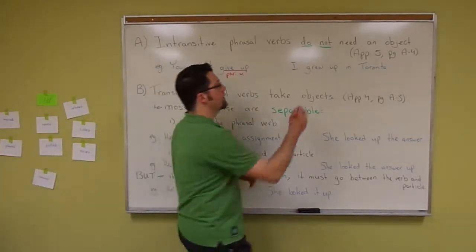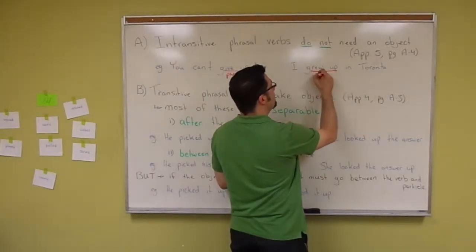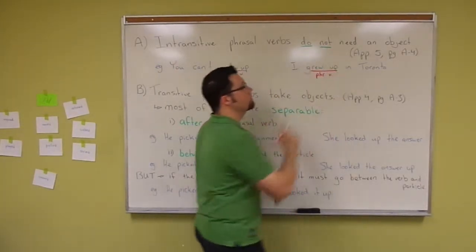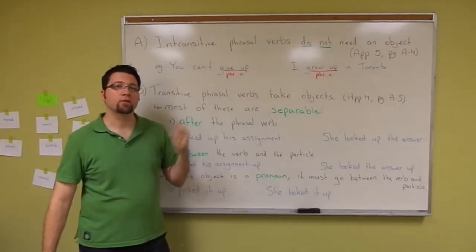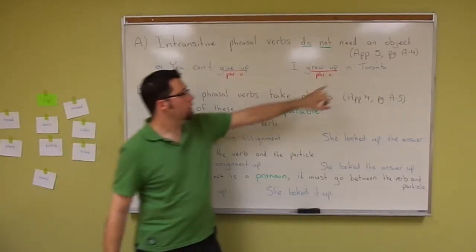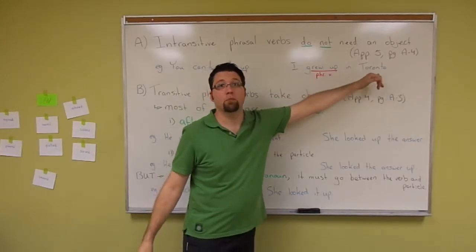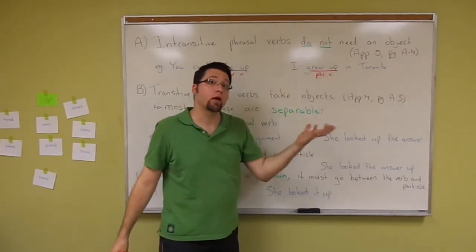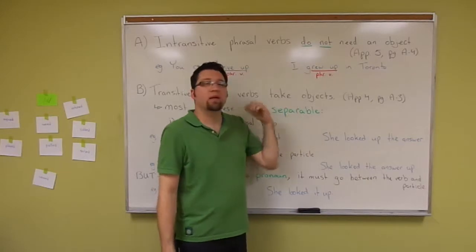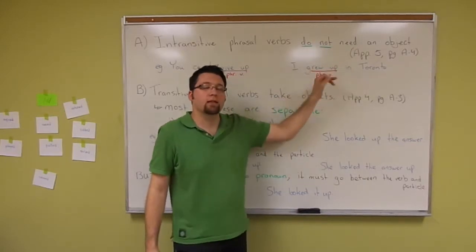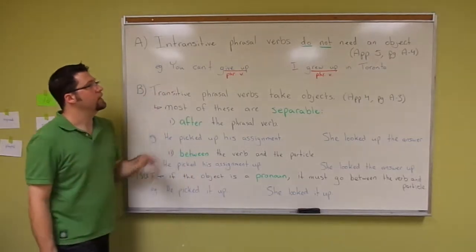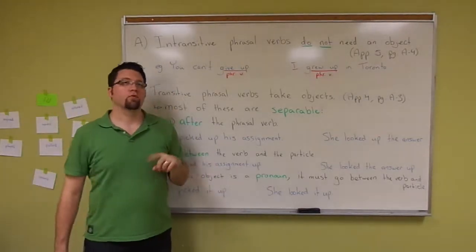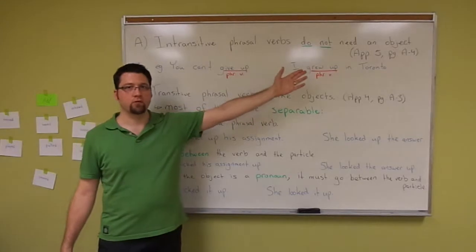Our second sentence, I grew up in Toronto. Again, it doesn't have a direct object. I have a preposition and a proper noun saying where I grew up, but it's not directly connected. It's not a direct object. So that's the first type of phrasal verb, the intransitive phrasal verb.